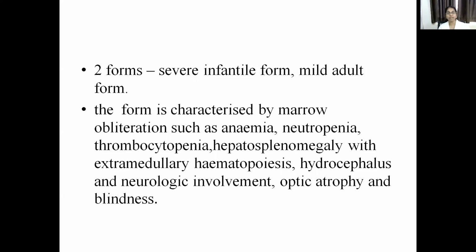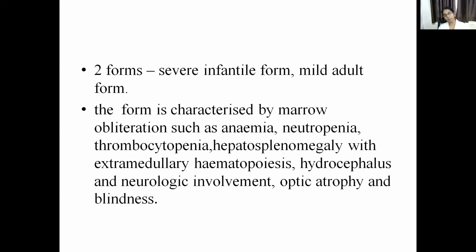So these patients present with anemia, neutropenia, thrombocytopenia, and as the marrow is not active, there is extramedullary hematopoiesis in liver, spleen, etc.